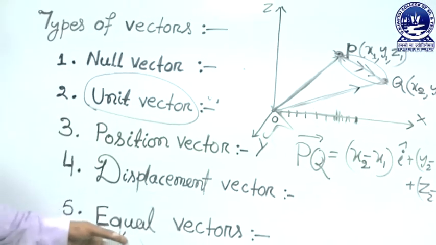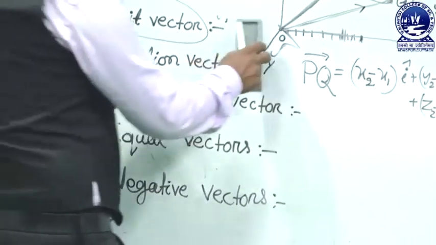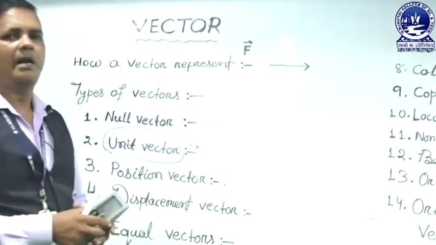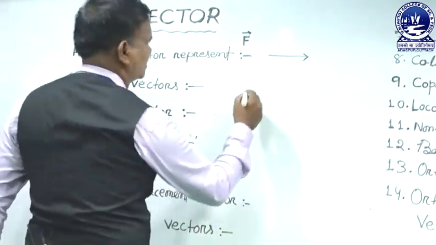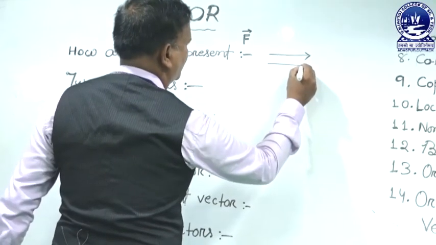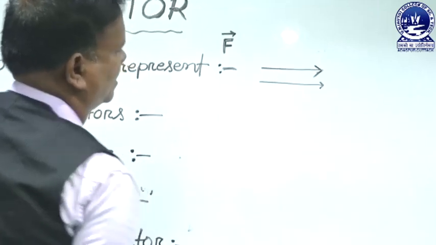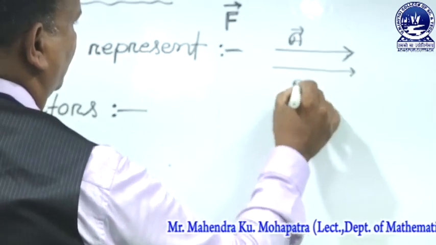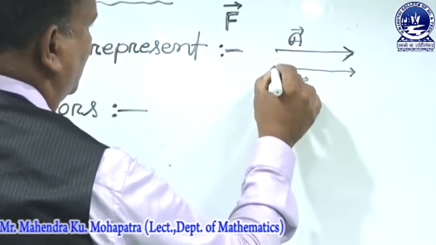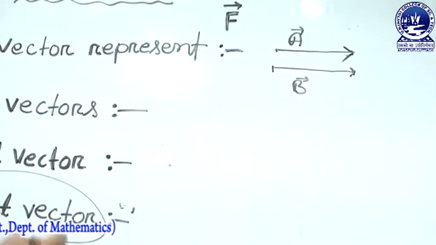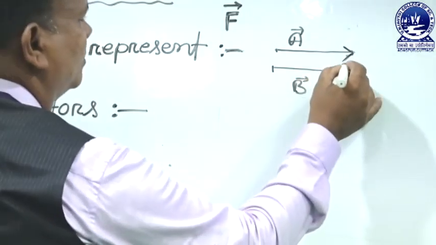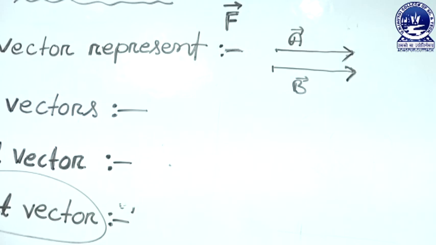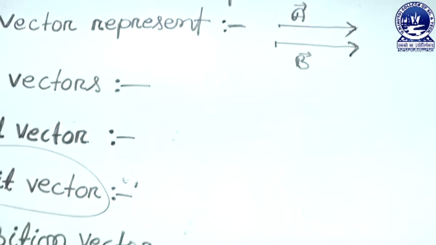Next we discuss equal vectors. What are equal vectors? Two vectors are equal if they have equal magnitude and equal direction. That means equal length and the same direction. Suppose this is vector A and this is vector B. The length of A is equal to the length of B, so they have the same magnitude and also the same direction. If the vectors have the same direction and the same magnitude, they are called equal vectors.